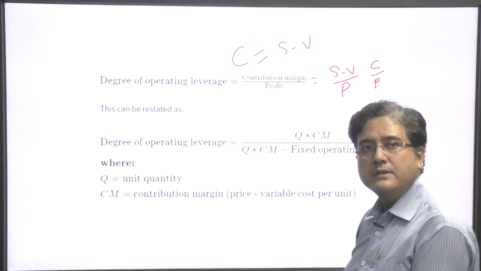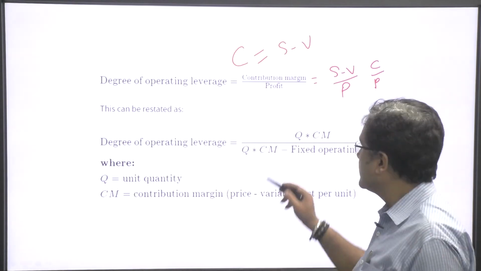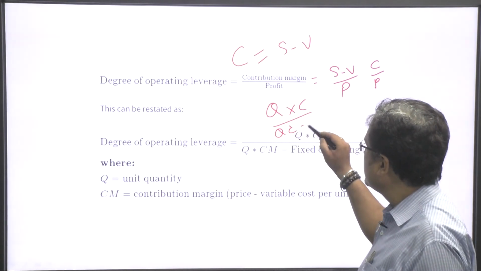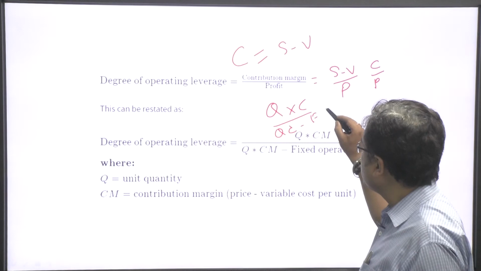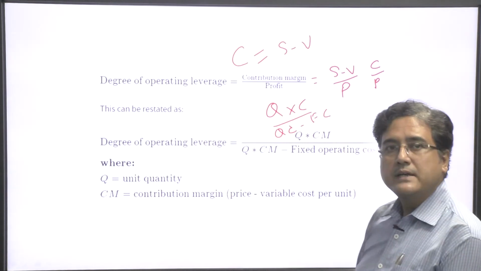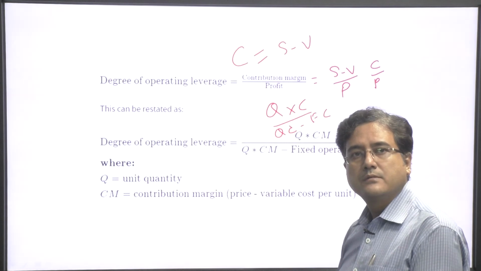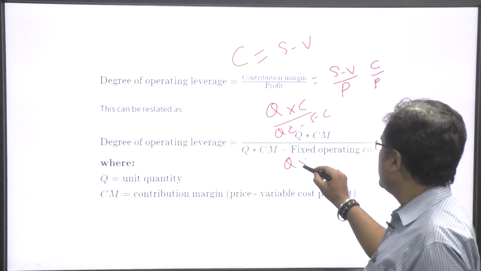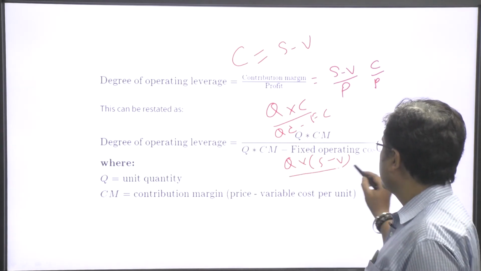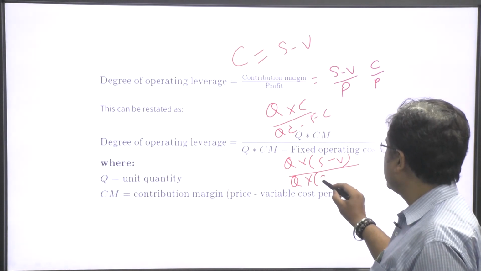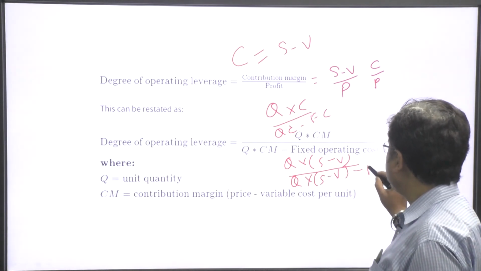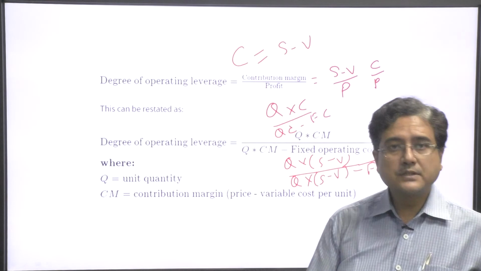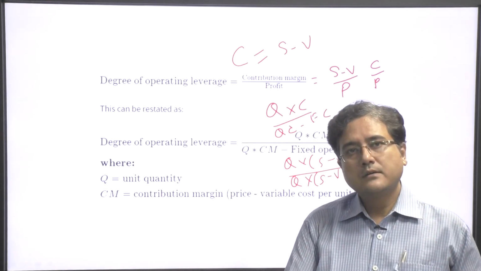In terms of quantity, the degree of operating leverage is Q into C divided by Q into C minus fixed cost, or we can write it as Q into (S minus V) divided by Q into (S minus V) minus FC. So, this is the formula.